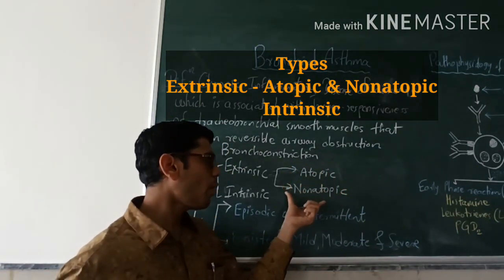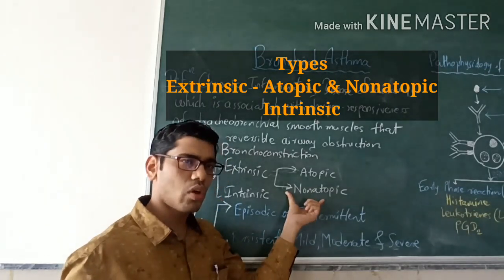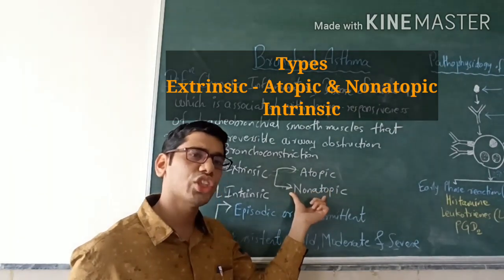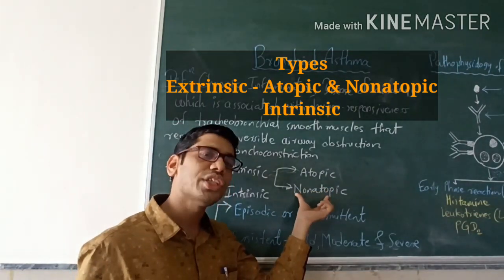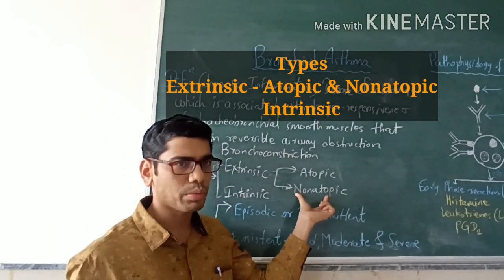While the second type of extrinsic asthma, where there is an extrinsic allergen from outside, these patients mostly don't have other allergic diseases, and instead of IgE there may be IgM or IgG type of antibodies present in this type of subject.